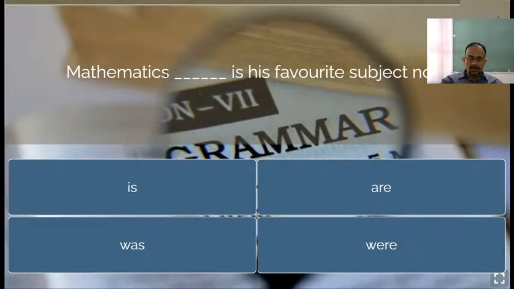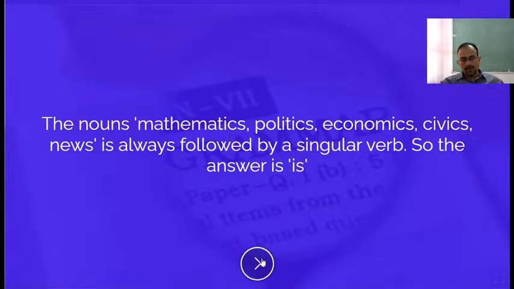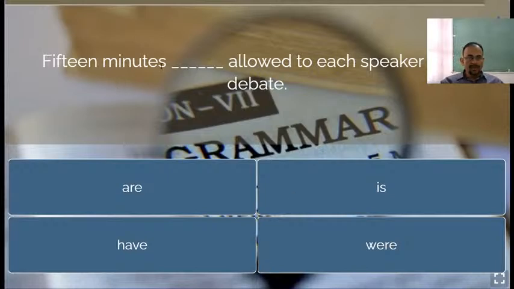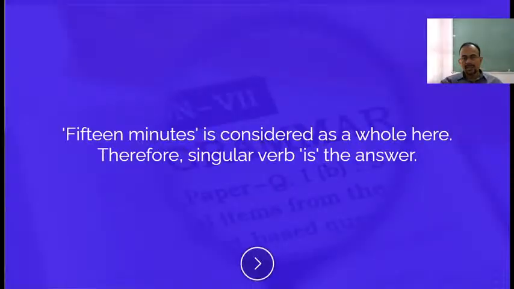Mathematics, as I told you, is singular. Physics, mathematics, politics, so is favorite subject now, right? Likewise, we need to work it out. 15 minutes. So 15 minutes is taken as a whole. That is why 15 minutes is allowed to each speaker in the debate. Okay, 15 minutes is considered as a whole here. Therefore, a singular verb is the answer.